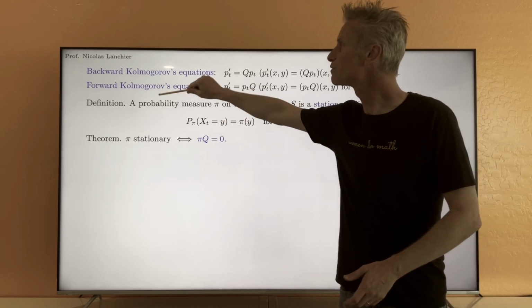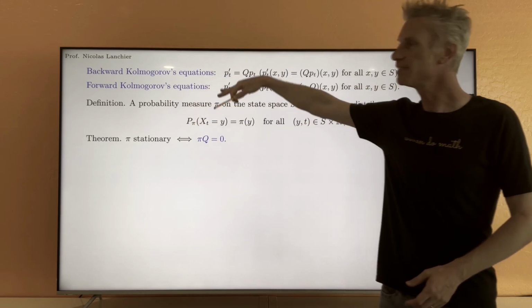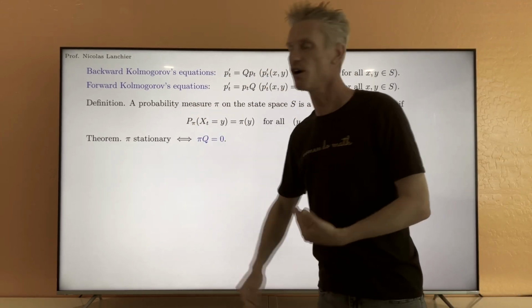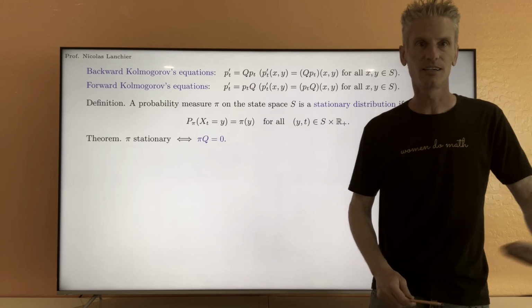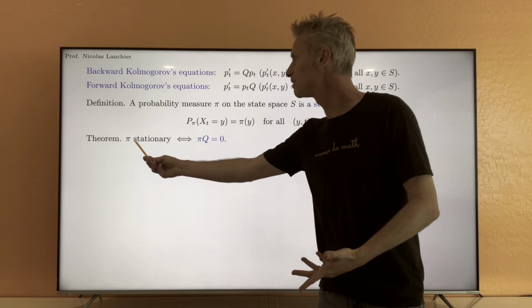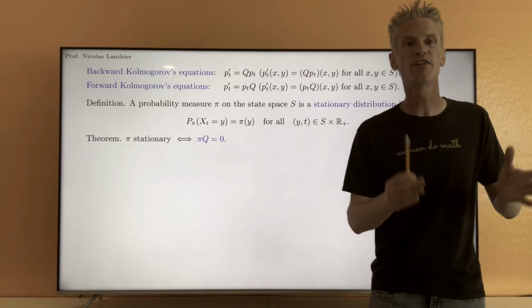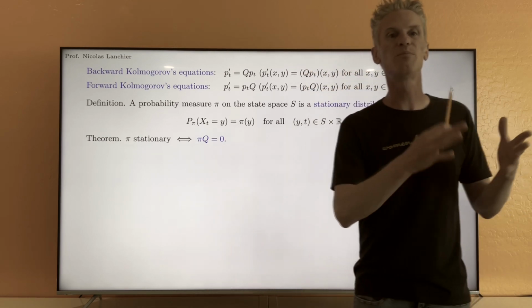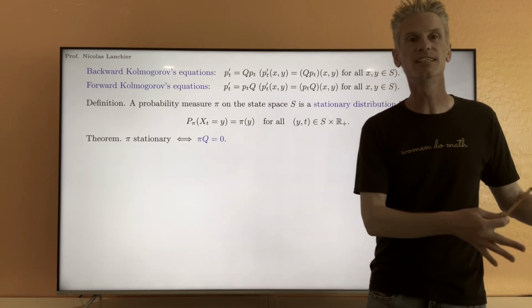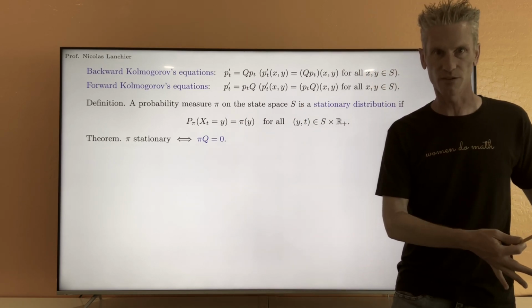The proof follows from Kolmogorov's equation that I remind you here. You can think of this theorem as the analog in discrete time of the theorem that says that pi is stationary if and only if pi P equals pi, where P is the transition matrix. This is the analog, but for discrete time Markov chains.